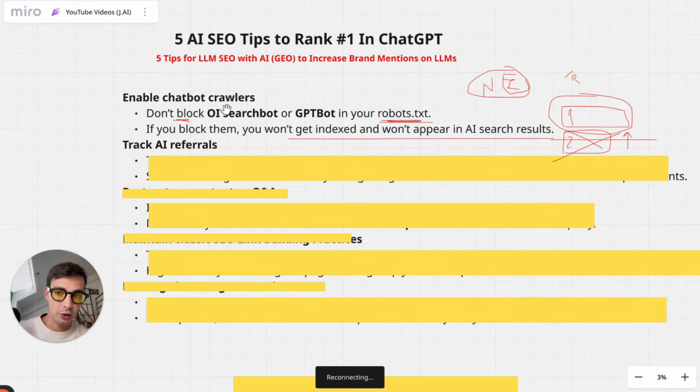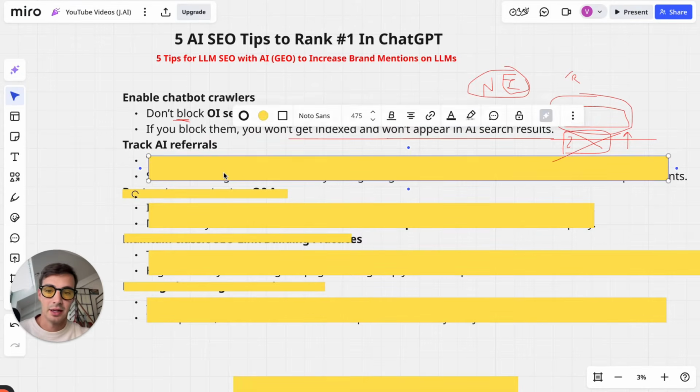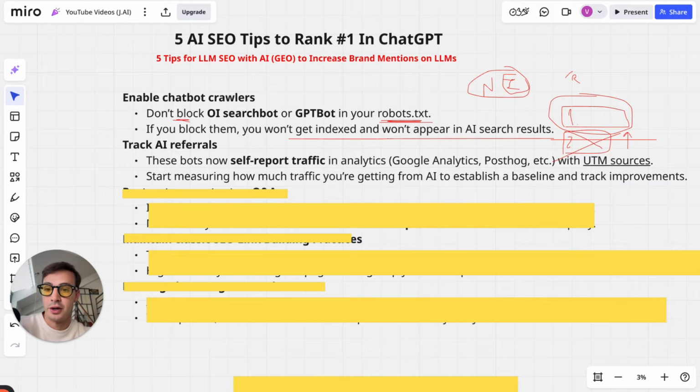So don't block crawlers. Now, again, I also want to know which page these guys came from, right? Where did they come from? It's very important to take advantage of your analytics tools, regardless of whether you use PostHog, Google Analytics, it doesn't matter, to find which pages are being cited or mentioned more in these LLMs. And this is free. Google Analytics is free. These bots now self-report traffic in analytics, like Google Analytics, PostHog, etc., with UTM sources. So start measuring how much traffic you're getting from AI to establish a baseline and track improvement.